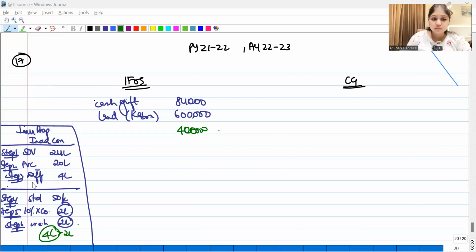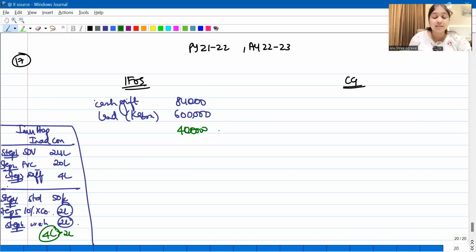Only if the benefit is more than the step 6 number, only then it will be taxed. Step 6 number is nothing but standard 50,000 or 10% of the consideration, whichever is higher. So yes, 4 lakh was more than 2 lakhs. So therefore 4 lakh is taxable. 4 lakhs over here is nothing but relating to this residential house property which he acquired for inadequate consideration.